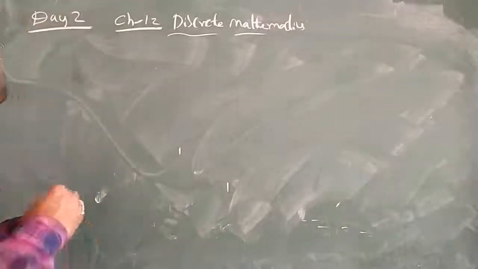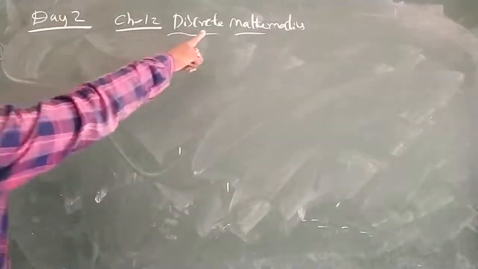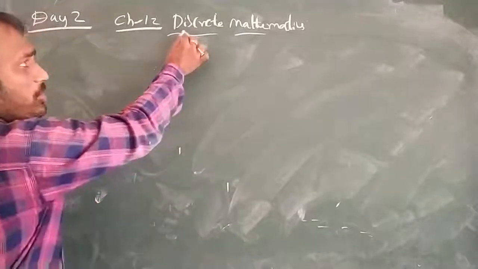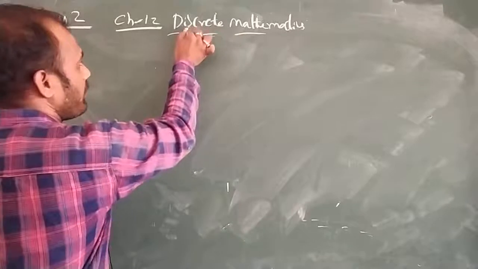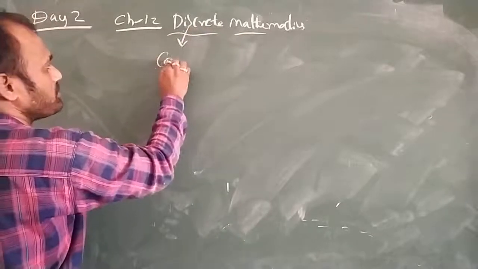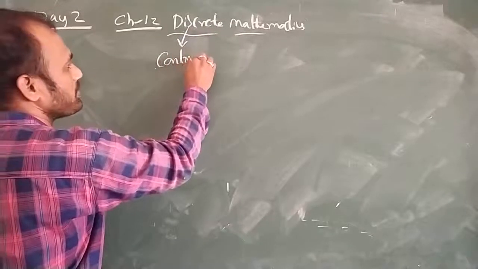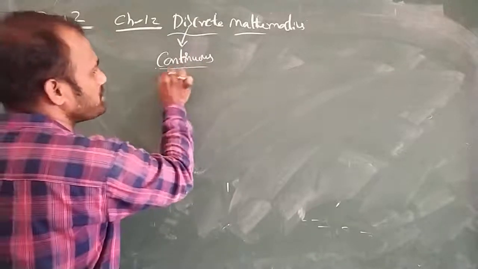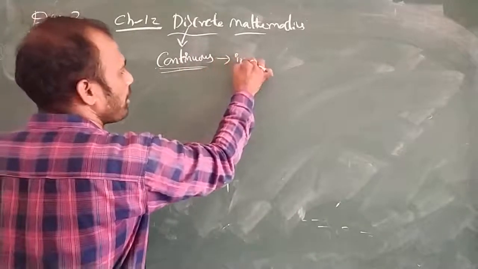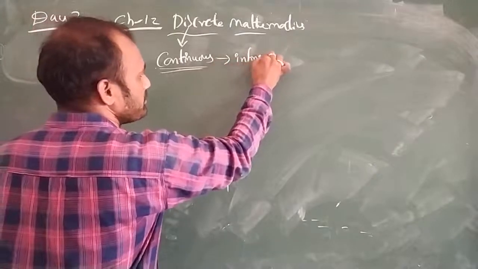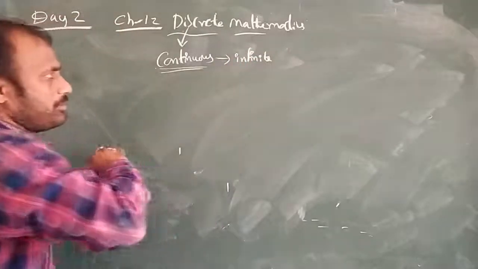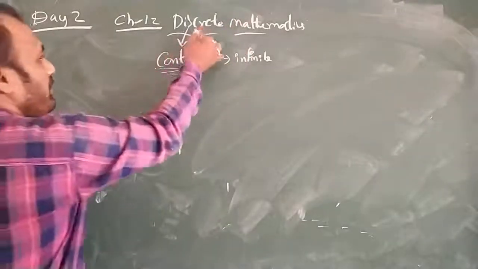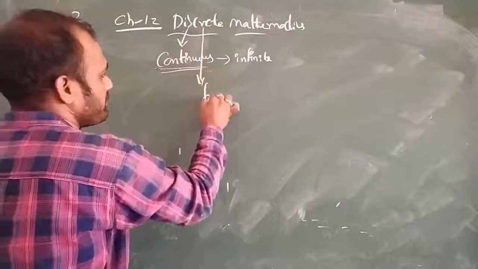Very good morning, students. Today we are going to see what is actually discrete mathematics. Whenever we talk about the word discrete, another word that comes to our mind is continuous mathematics. The word continuous means there is no end at all. We can call it infinite. So continuous mathematics is infinite, so definitely discrete mathematics will be finite.